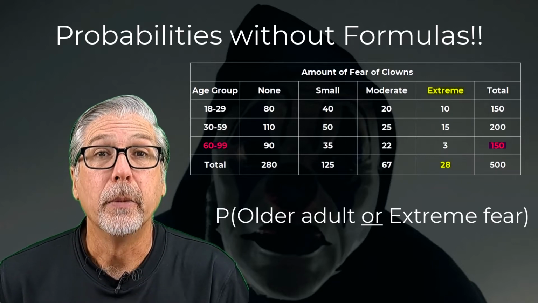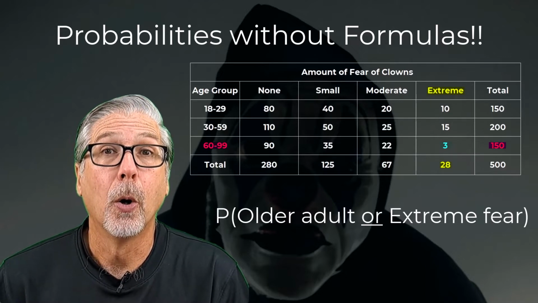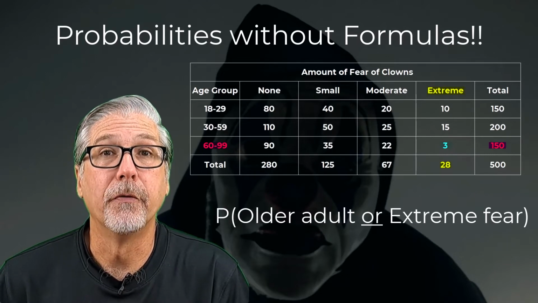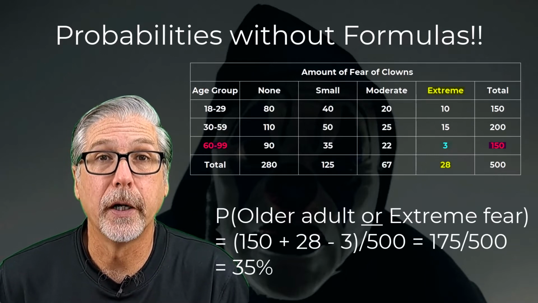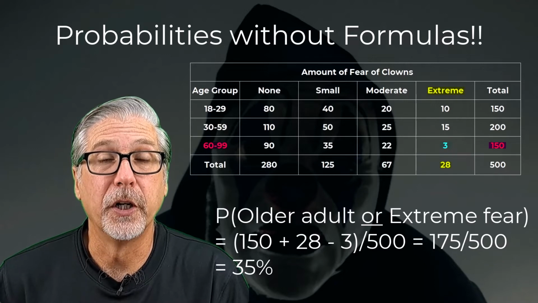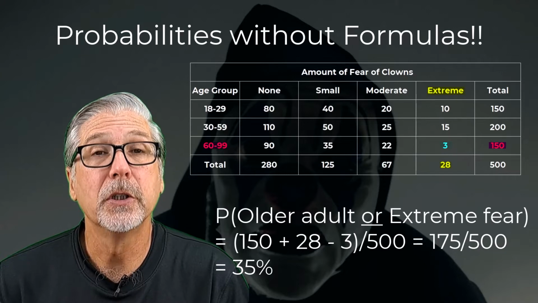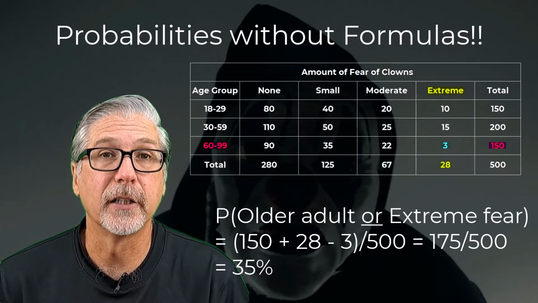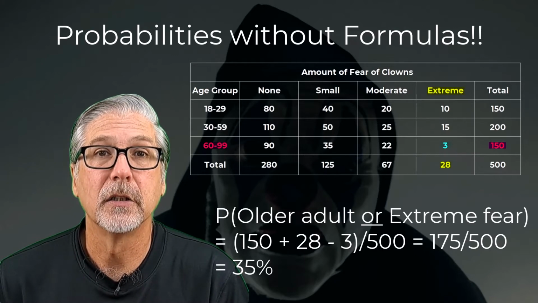Why not? Because 3 of those people sampled had both categories. They were both older adults and had extreme fear. And so we're going to take the 150, we're going to add the 28, but then we're going to subtract the 3 so it doesn't get counted twice. So we're going to get 150 plus 28 minus 3 or 175 out of 500, which is 35%. You may see the additive rule at work even though we're not specifically going to it. The probability of one event plus the probability of the other minus the probability of both. We're just using common sense to solve the probability.